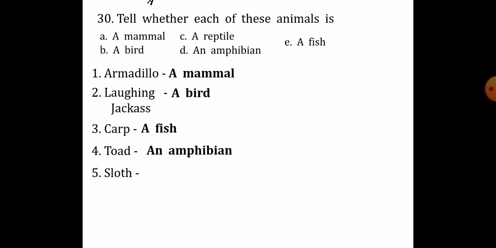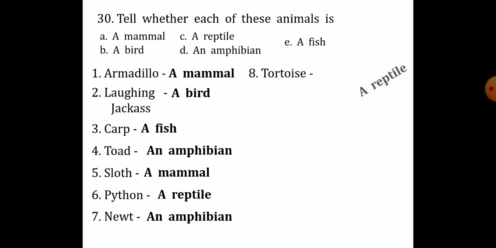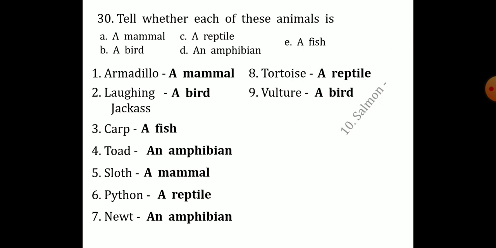Sloth. It is a type of mammal. Python. It is a type of reptile. Newt. It is a type of amphibian. Eighth one is tortoise. It is a type of reptile. Vulture. It is a type of bird. 10th one is salmon. It is a fish.